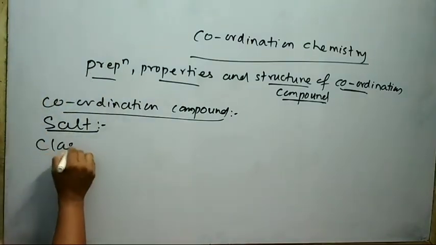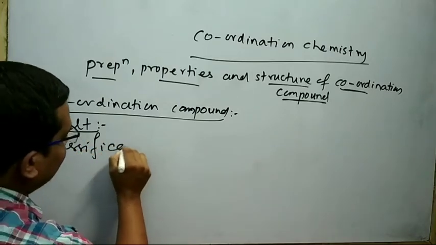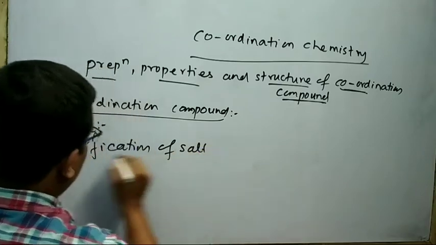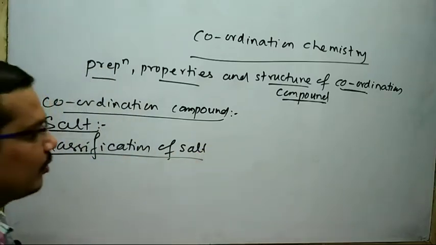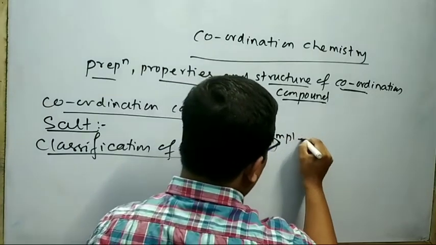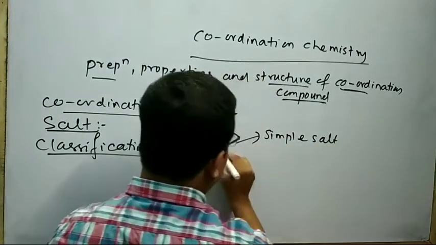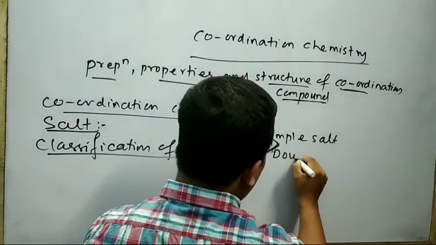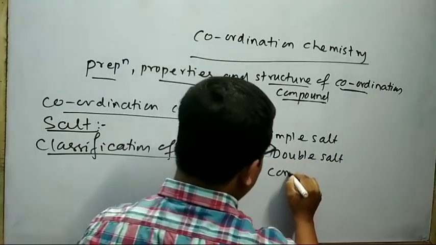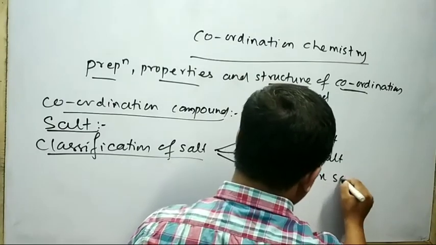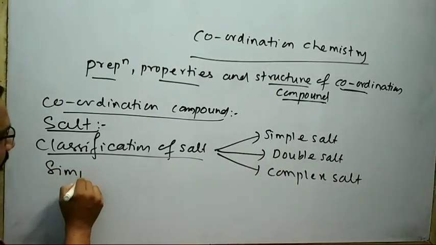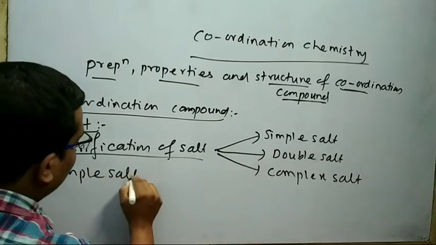Next I will discuss about the classification of salt. Salts are classified into three types. One is your simple salt, second is your double salt, third is your complex salt. What is the meaning of simple salt?